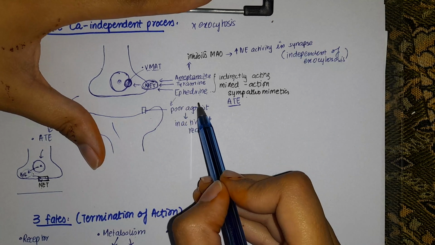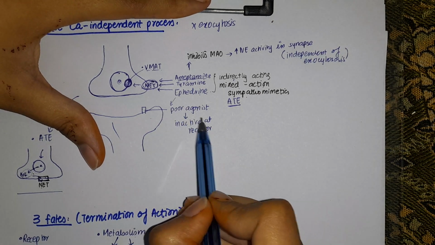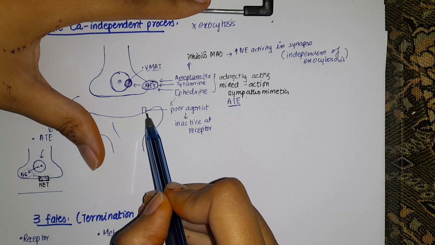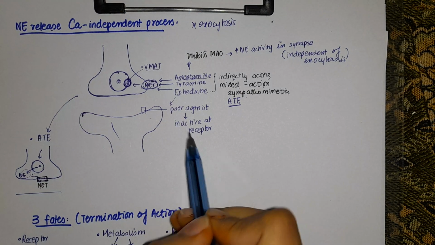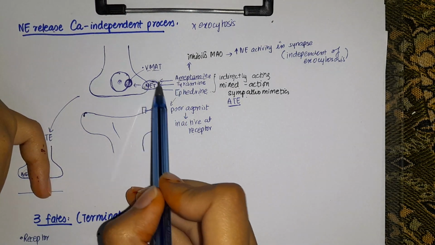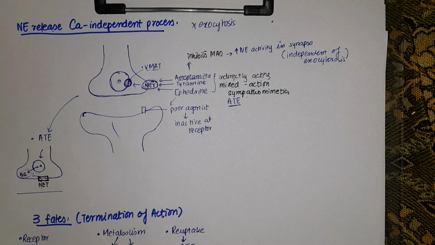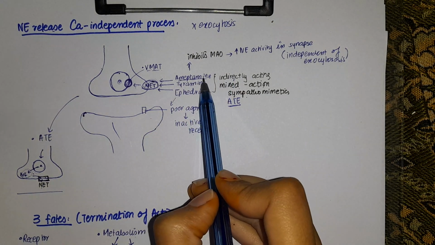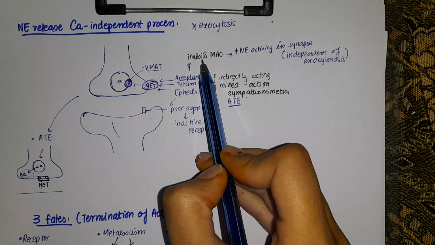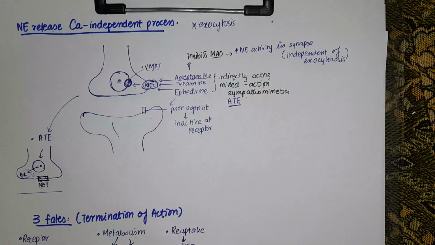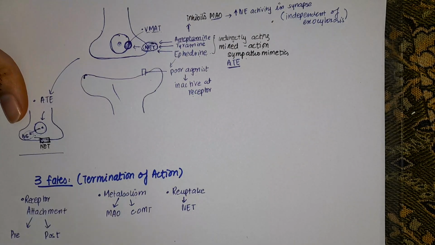Now they are poor agonists. It means that they cannot attach to the receptor, or they can inactivate the receptor. That is why they are taken up by this norepinephrine transporter in the presynaptic membrane. The second thing about amphetamine is that it inhibits the monoamine oxidase enzyme, which we will be discussing in metabolism in a bit.